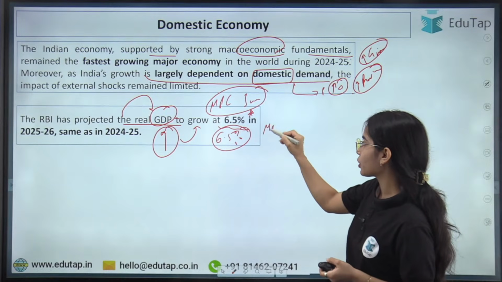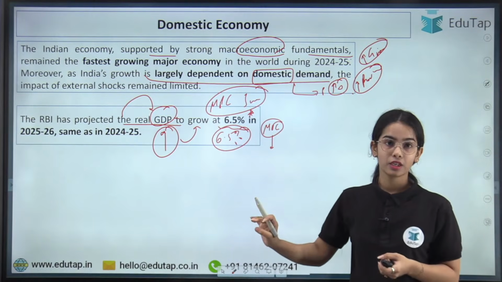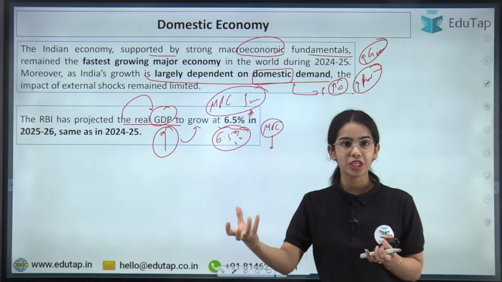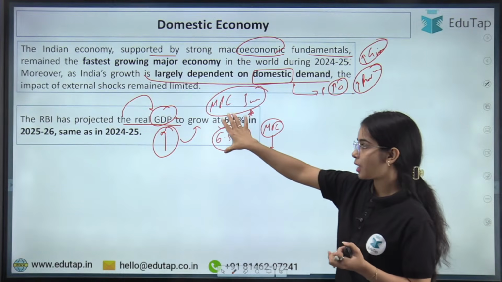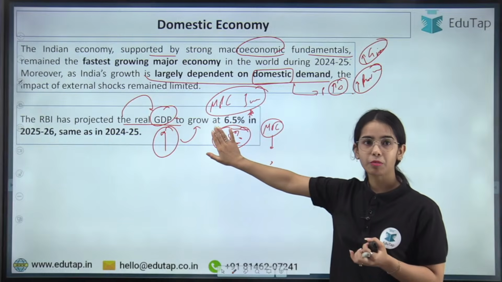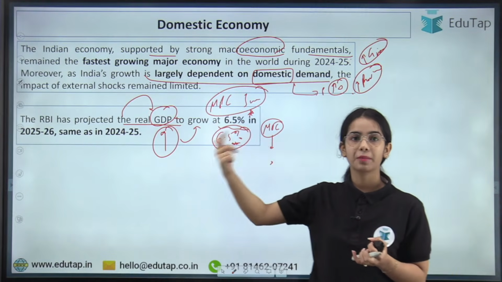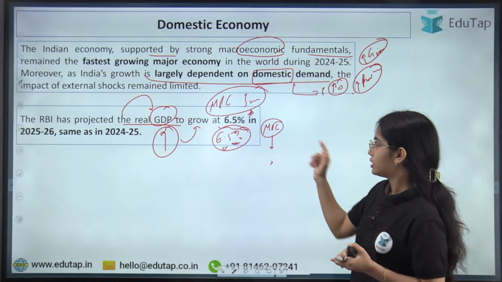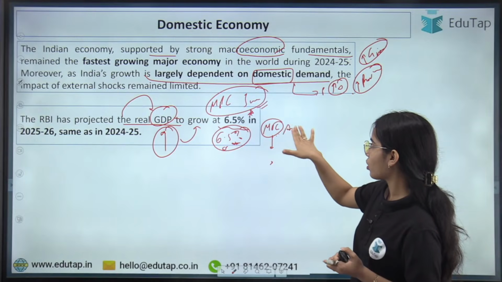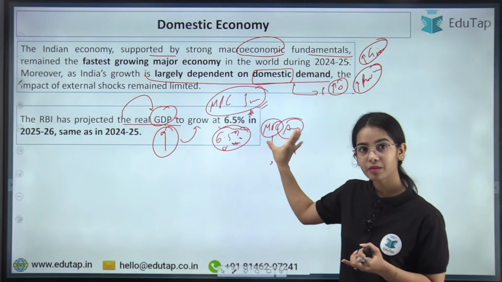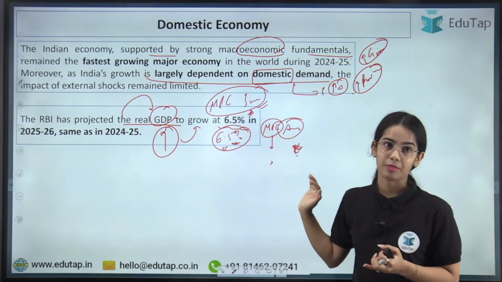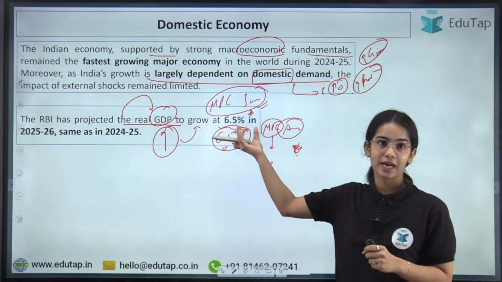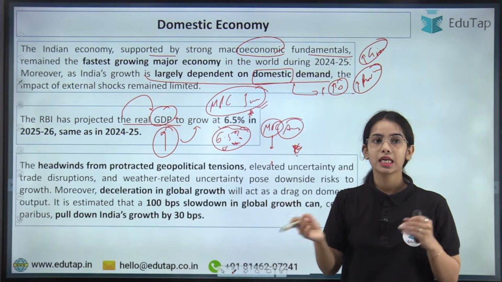Now, as you know, the next Monetary Policy Committee meeting is soon going to be held. So in the coming Monetary Policy Committee meeting, whatever new projections will be given will be more important. That's why I'm not focusing on this right now. For now, you can remember these percentages, but in the new meeting, whatever new reasons will be given, you have to focus on. Okay. Yes. So the Monetary Policy Committee meeting will be in the starting of August. That meeting you have to focus on, as it will be near to the examination. So the RBI for now has projected the real GDP growth to be 6.5% in 2025-26, same as 2024-25.